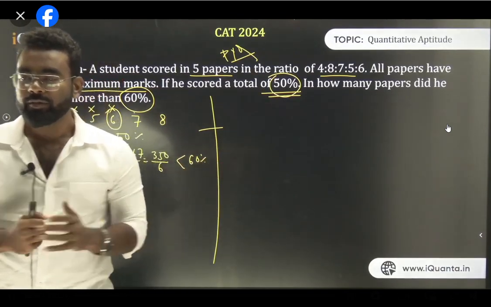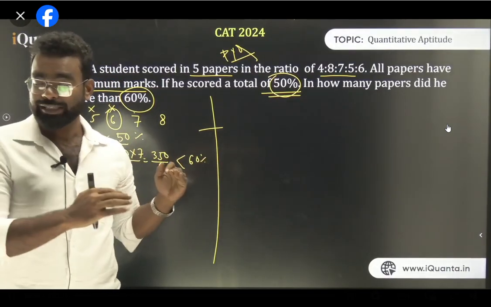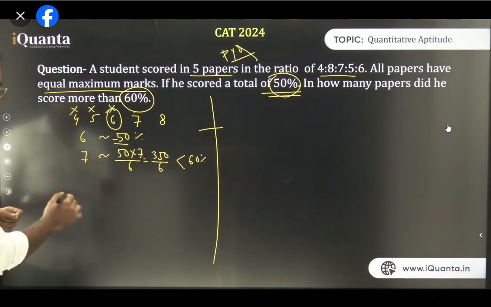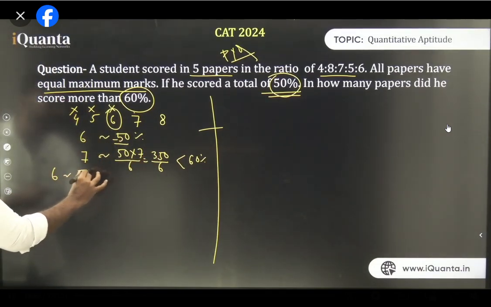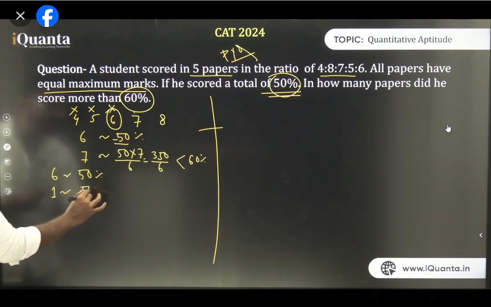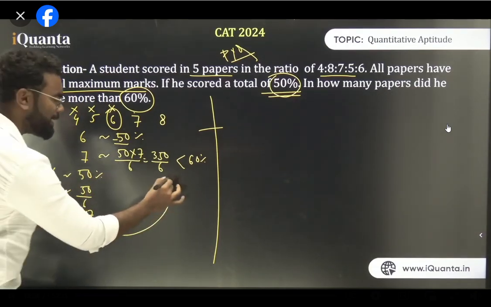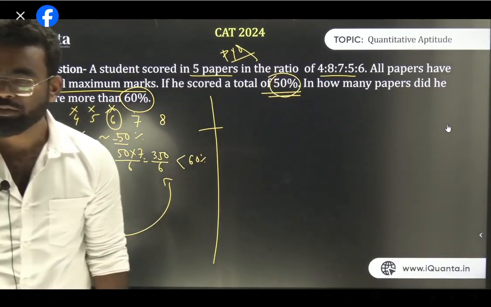Am I clear? Is it clear? Please understand it very carefully, because this is the very fastest way to solve this question. 350 by 6, how? Because 6 is 50%. So let me explain you. If 6 is equivalent to 50%, so 1 is equivalent to 50 upon 6, and 7 is equivalent to 50 into 7 upon 6. Am I clear? Is it fine?